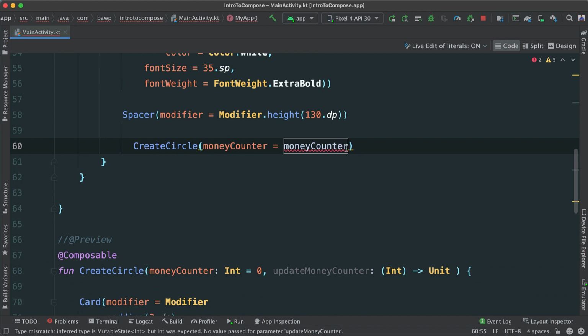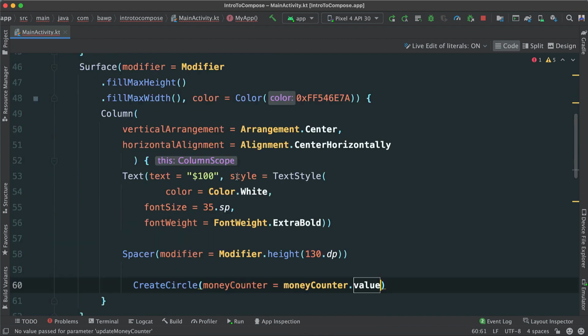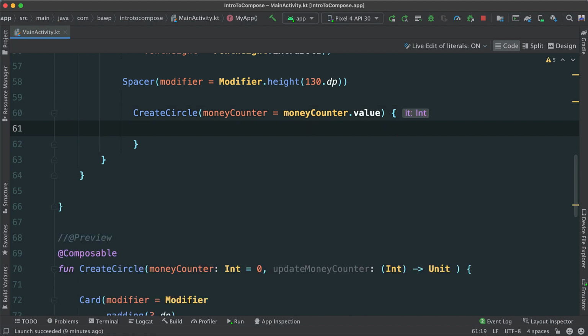That's okay. In this case, I'm just going to have to say dot value because I need to get the value. Because remember, this is wrapped inside of a mutable state. So we need to get the value, the actual int. Okay. Now, if you hover over again, notice that we pass here this update money counter, which expects an integer. Also, because it's the last parameter, that is a function inside of a function, that means we can treat this as a lambda, which means I can just go outside and say curly braces like that, and voila. Now you can see we have this int, or it I should say, which is an integer, which is going to be the number that's being updated.